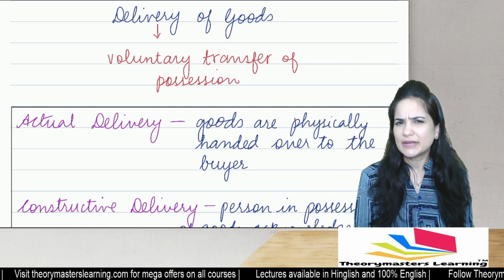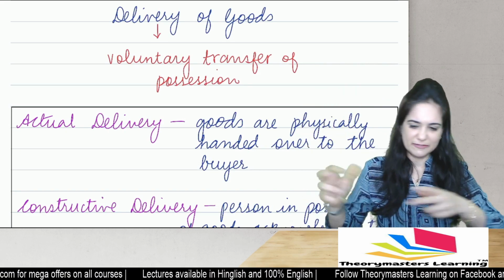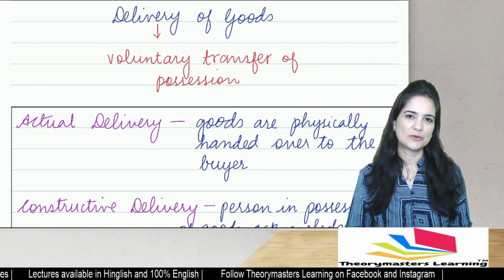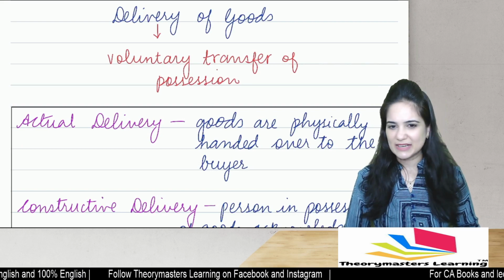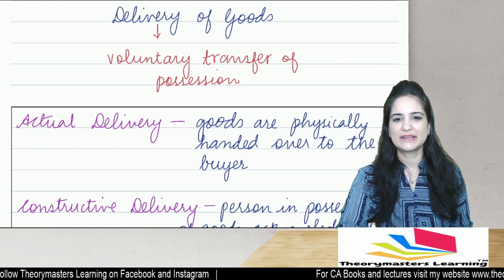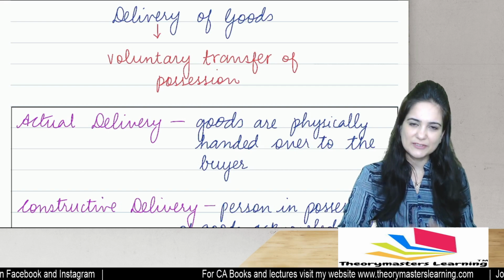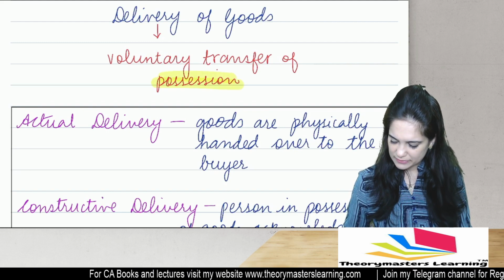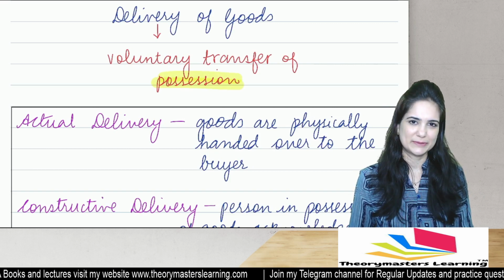What if the seller is not delivering the goods? Buyer got so angry that he went to the godown and he took 4 or 5 units and he went away. Can we say that the goods have been delivered? No. Why no? This is not voluntary transfer of possession. The seller has not voluntarily transferred goods to the buyer. So delivery means there is a voluntary transfer of possession. The seller should voluntarily transfer possession to the buyer. Over here, we are only concerned with possession. Who has the goods? Who is holding the goods? We are not discussing ownership over here.